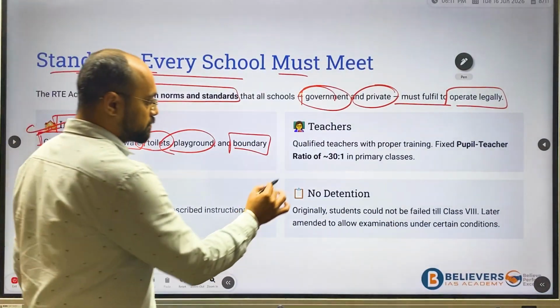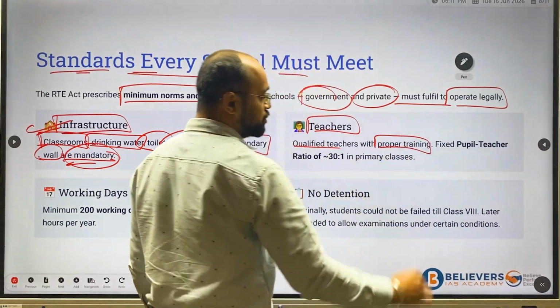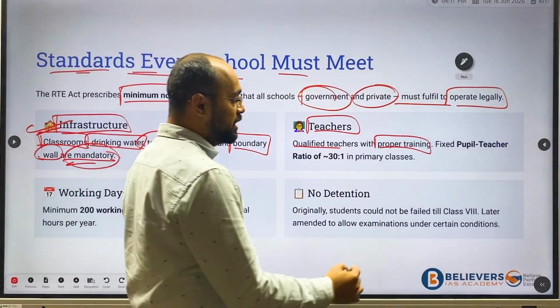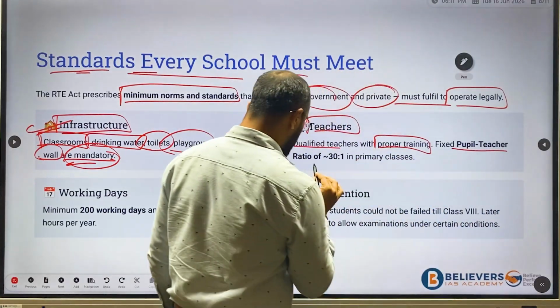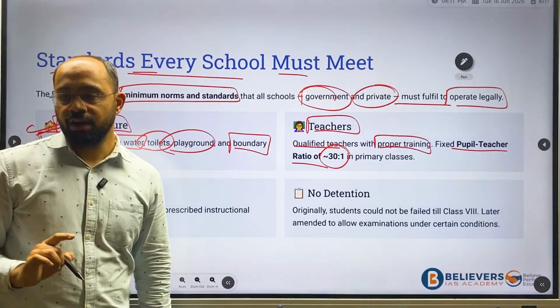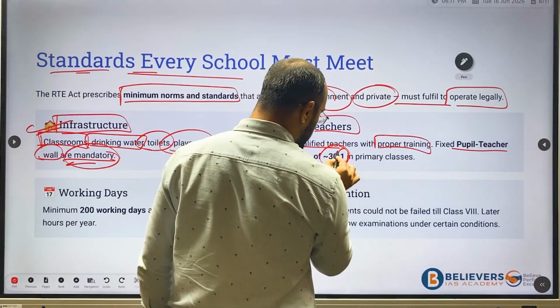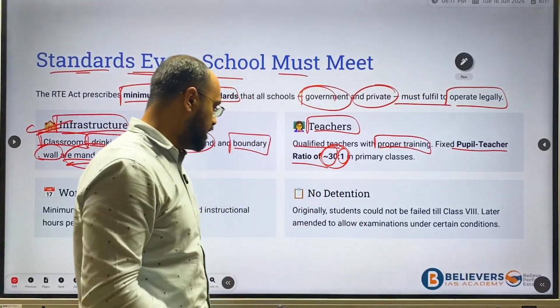And teachers: qualified teachers with proper training should be there, and the pupil teacher ratio is that for every 30 students, one teacher has to be there.